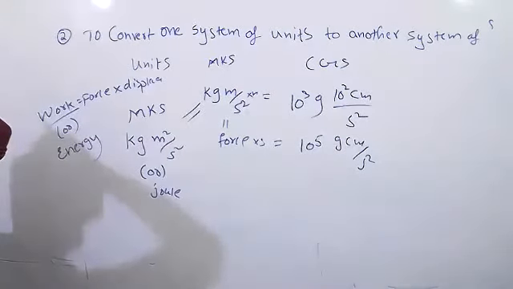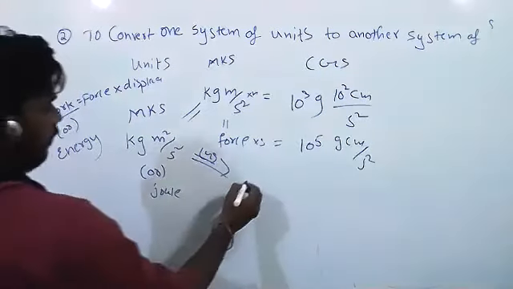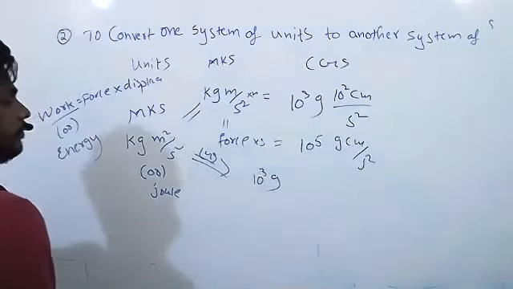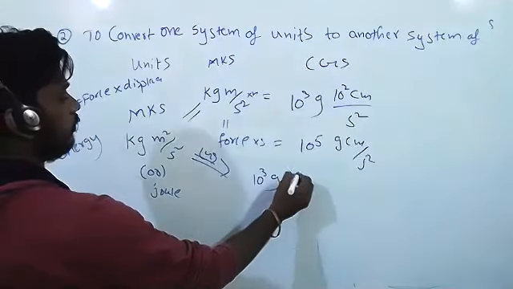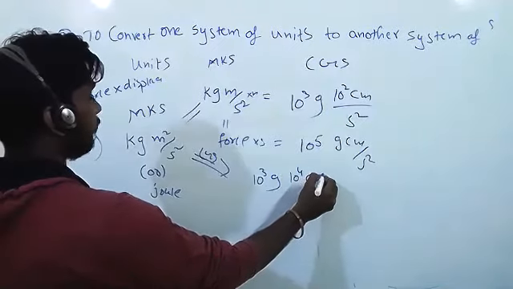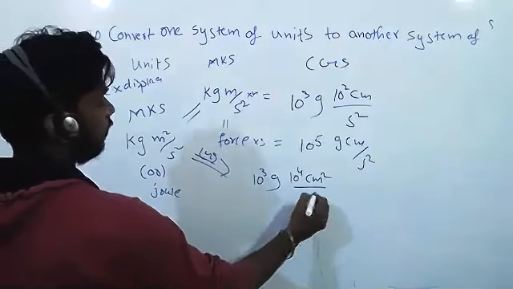Convert into CGS. Kg meter square per second square: 10 to the power 3 grams into 10 to the power 4 centimeters square by second square.